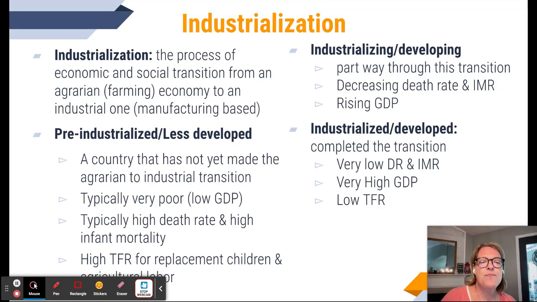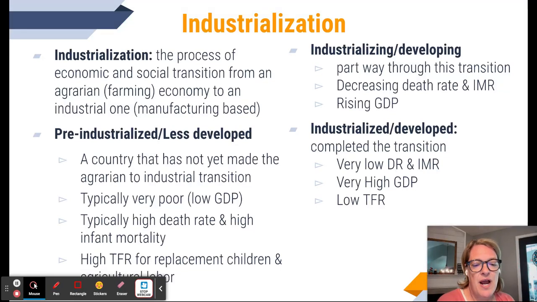Okay. And then the second stage of this is the industrializing, I should say, or developing stage of this industrialization process. This is when a country is partway through the transition. The death rate is decreasing, the IMR is decreasing, or yes, decreasing. Sorry, I had to think about it in my head for a second.